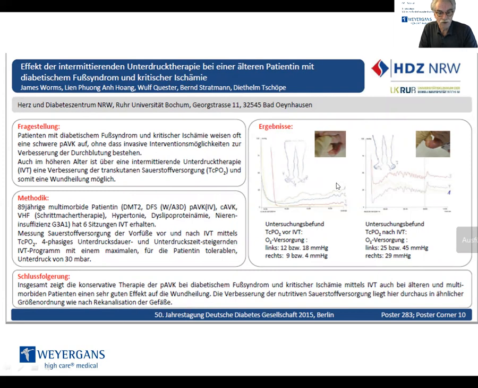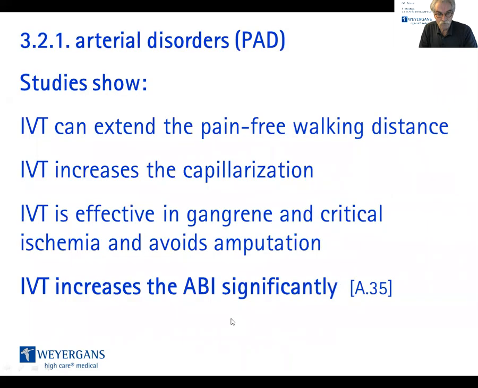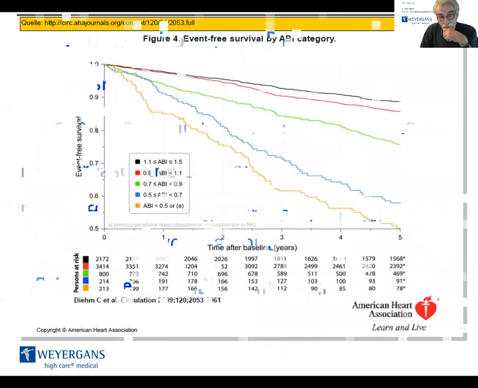It was a poster at the Congress of the German Diabetes Association. The IVT also increases the ABI significantly. Also, there was a study, the A35 number of vacuum device of Weiergans. Regarding that ABI, I will try to show you something.